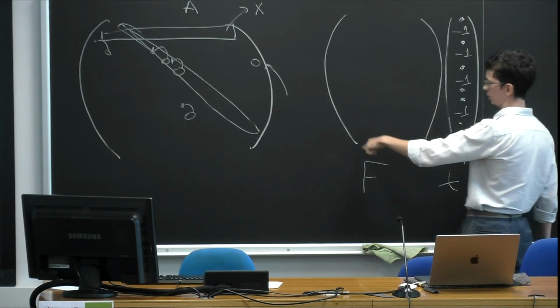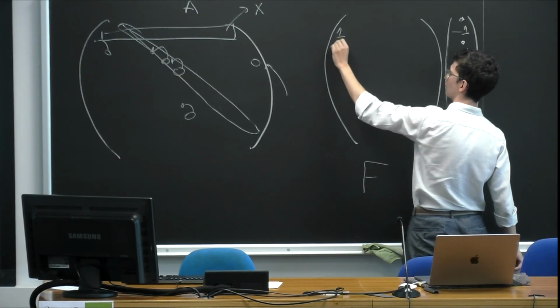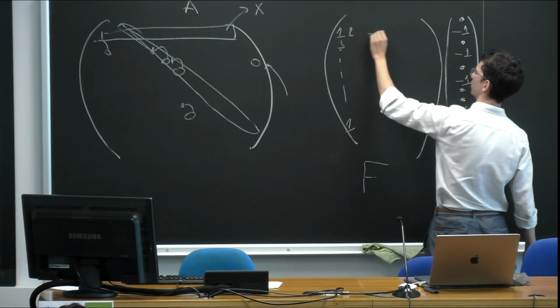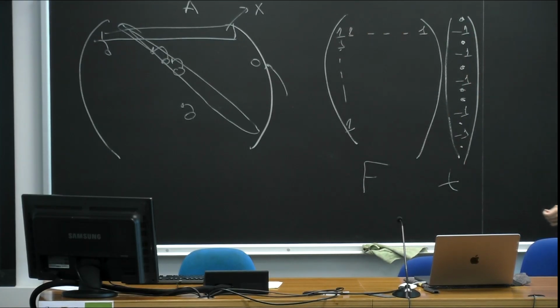So what do I know about F? F is the DFT matrix. In particular, the first column is 1, and the first row is constant 1. And I want this vector to be entry-wise non-negative, so larger than the vector of all ones.